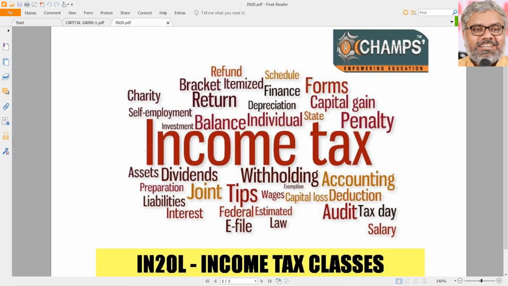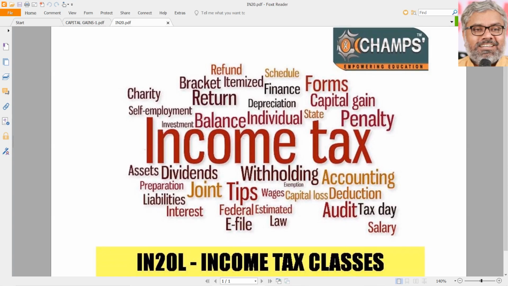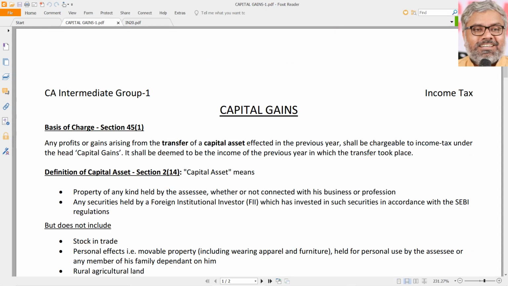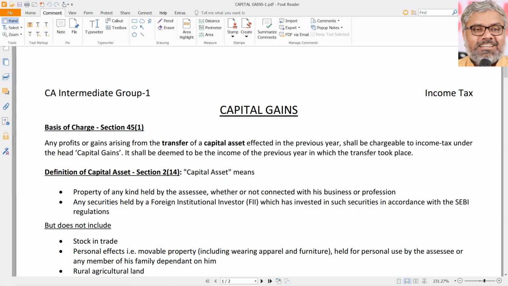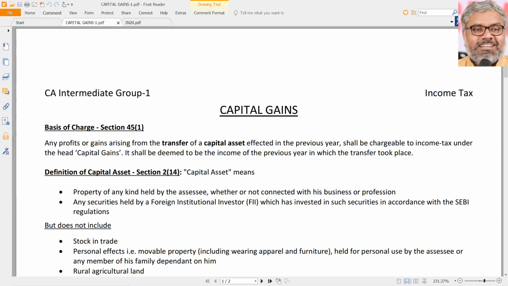But before going to the core aspects of this head of income, first let us understand the concept of capital gains, which is also once again a bit of a logical situation. Simply speaking, what can be a capital gain on a logical basis?